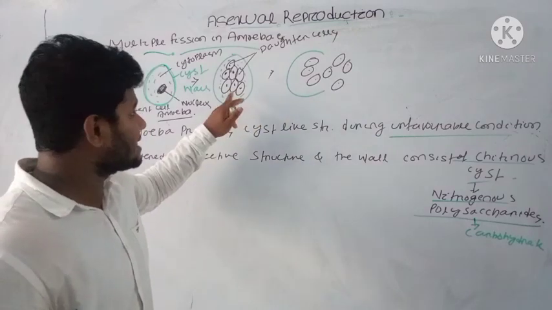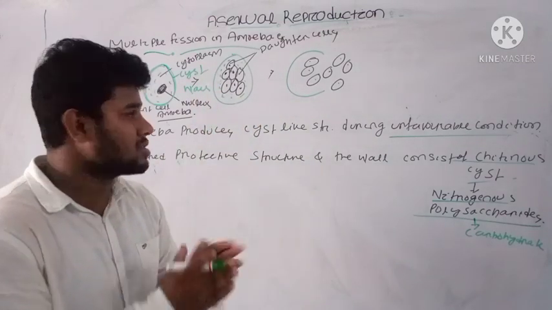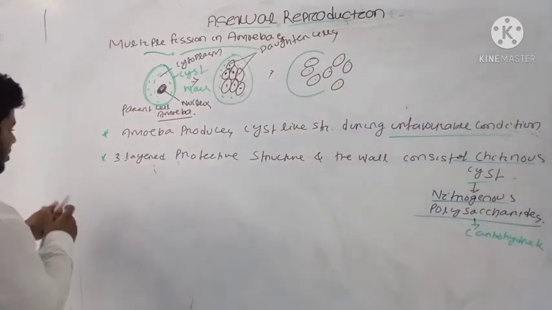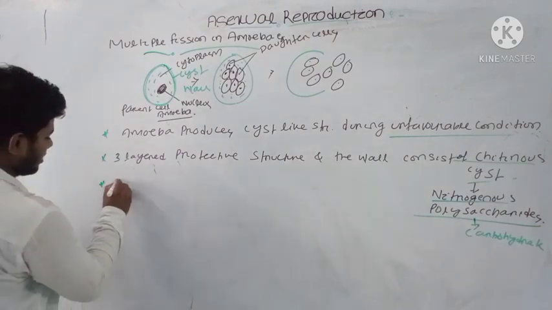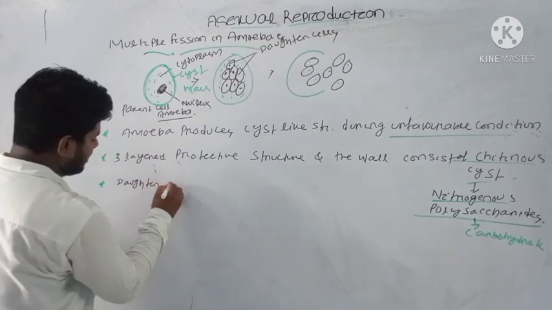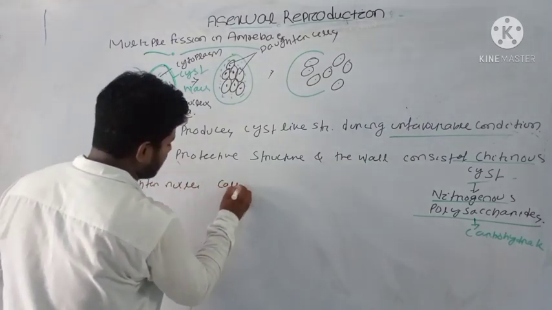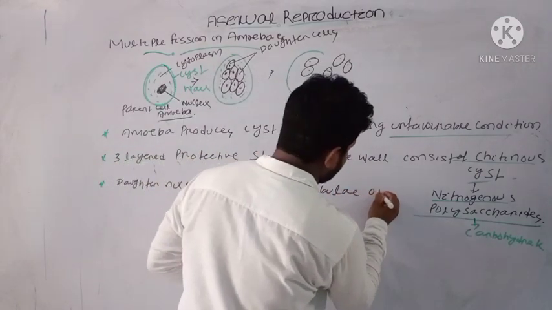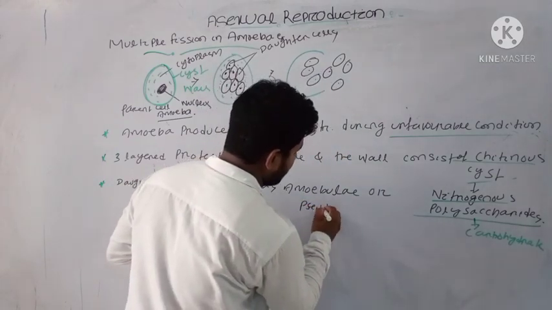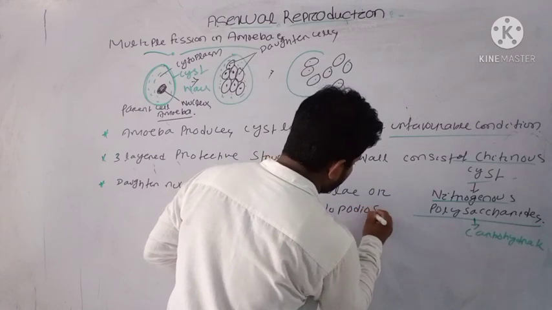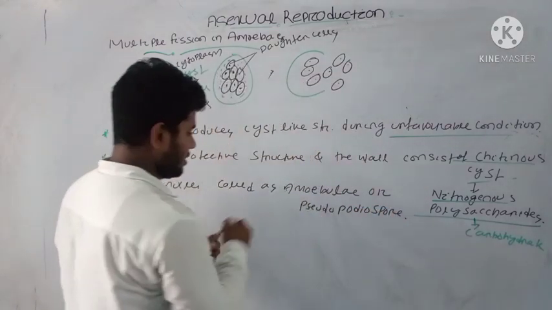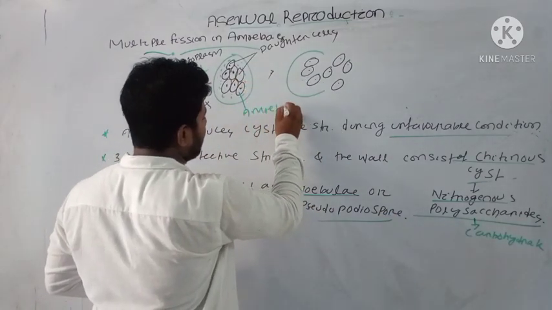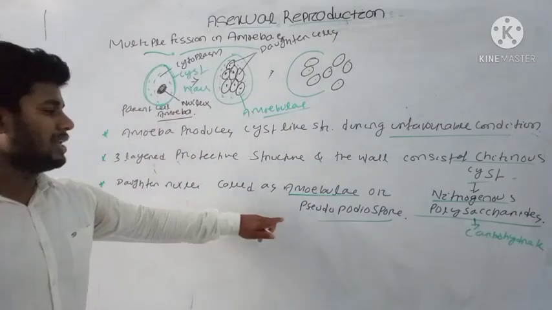When the cyst wall and the complete structure mature, it releases the daughter nuclei, which are also called amoebulae or pseudopodiospores.